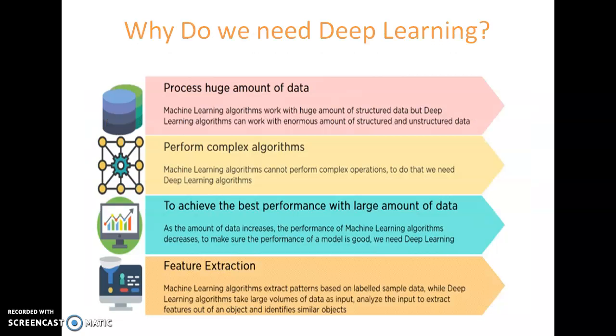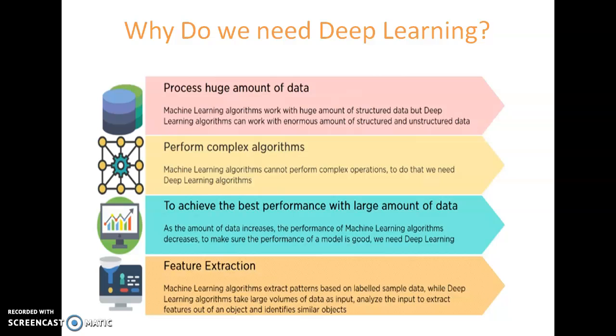The next point is, why do we need deep learning? To process huge amounts of data, we require deep learning. Machine learning algorithms work with large amounts of structured data, but deep learning algorithms can work with large amounts of unstructured data. To tackle more complex problems, we require deep learning. To achieve the best performance when a large amount of data is applied. As the amount of data increases, the performance of machine learning algorithms decreases. To make sure the performance of a model is good, we need deep learning.